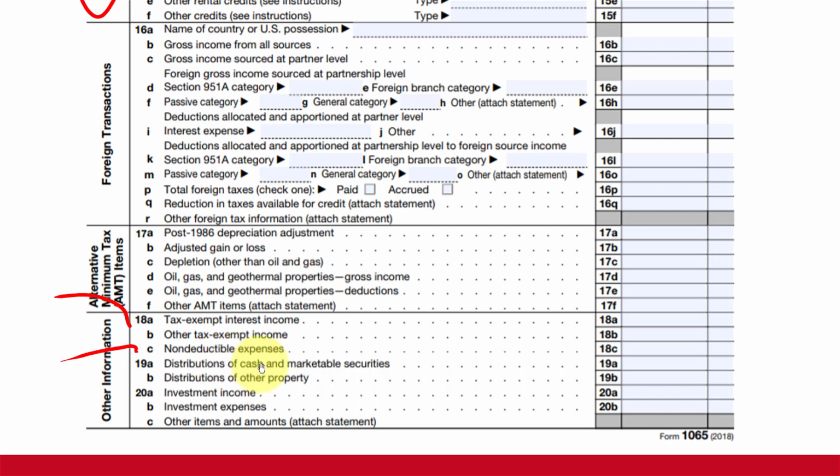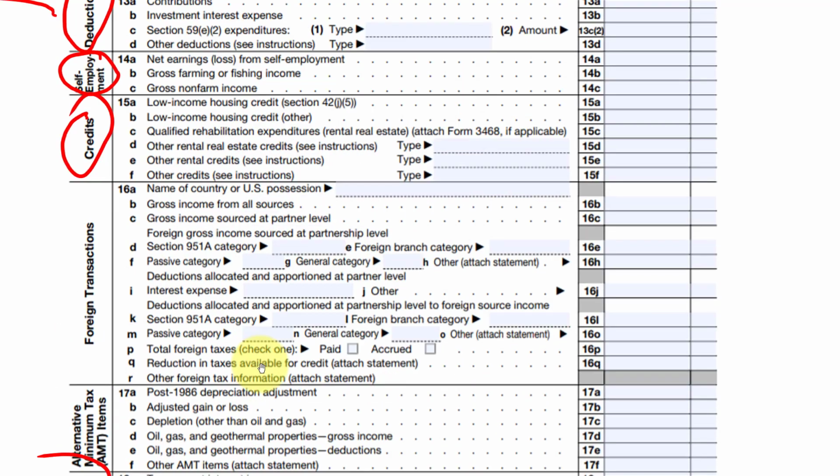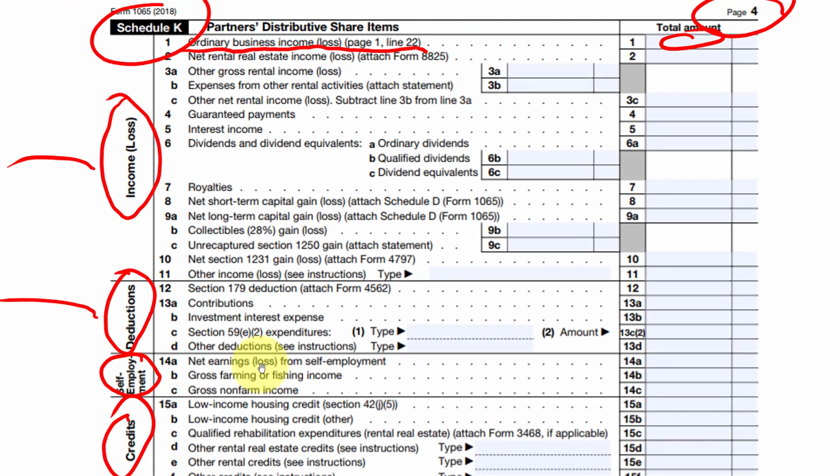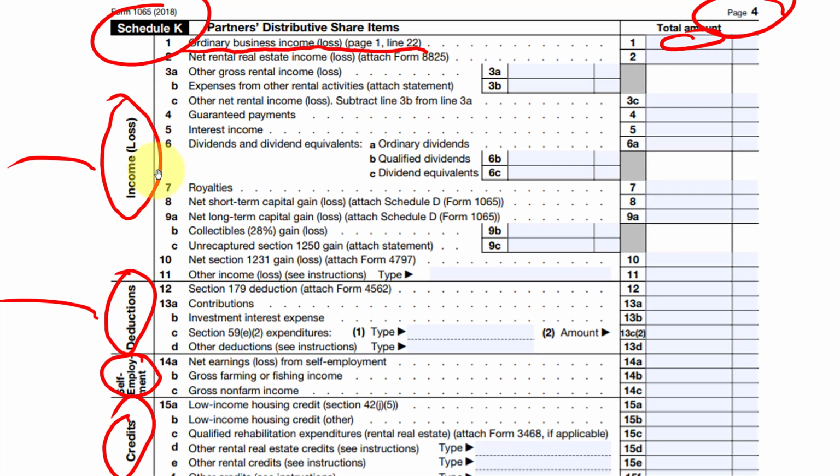Keep in mind, when the partner takes money out of the partnership, that's not income to the partner. What's income to the partner is whatever is allocated up here in the income section. When a partner has income, it does not necessarily mean the partner took money out of the partnership. All it does is increase the capital account, the cost basis of that partner's interest in the partnership.